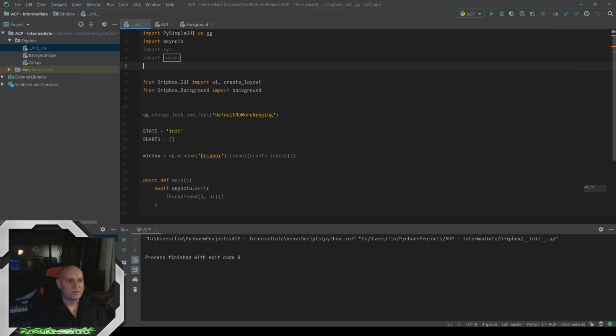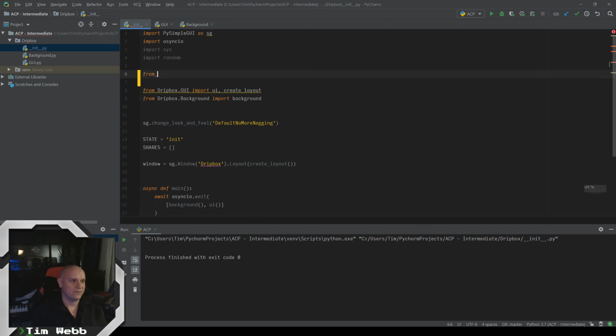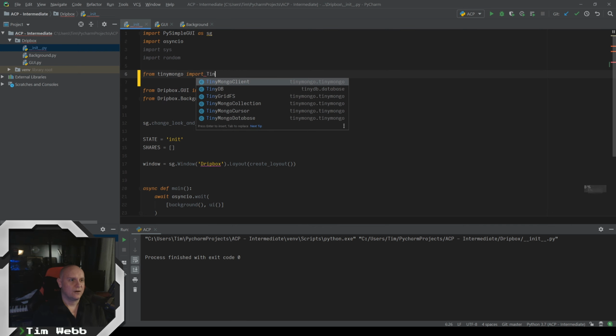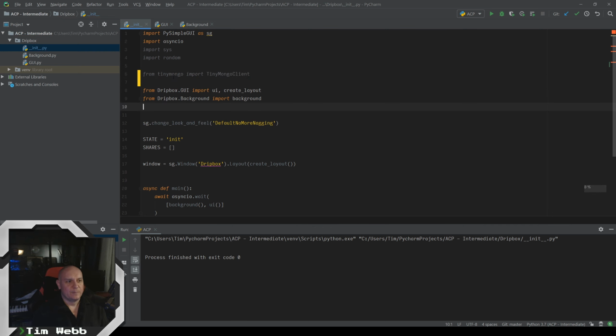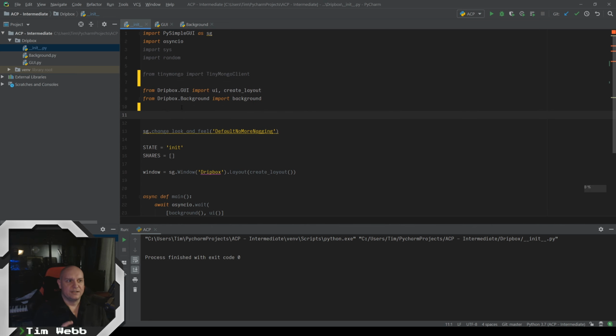And to do that, you need to pip install TinyMongo. And from TinyMongo, we want to import our TinyMongo client. Now, TinyMongo is basically a stripped down version of what I use in production for my sites, which is PyMongo. And that goes out and connects to my cluster of servers. But this, we're going to connect to a local file. So we're just going to say that __client, and by putting these double underscores, it's the way you say that this is a private thing and I shouldn't be screwing around with this outside of this specific file.